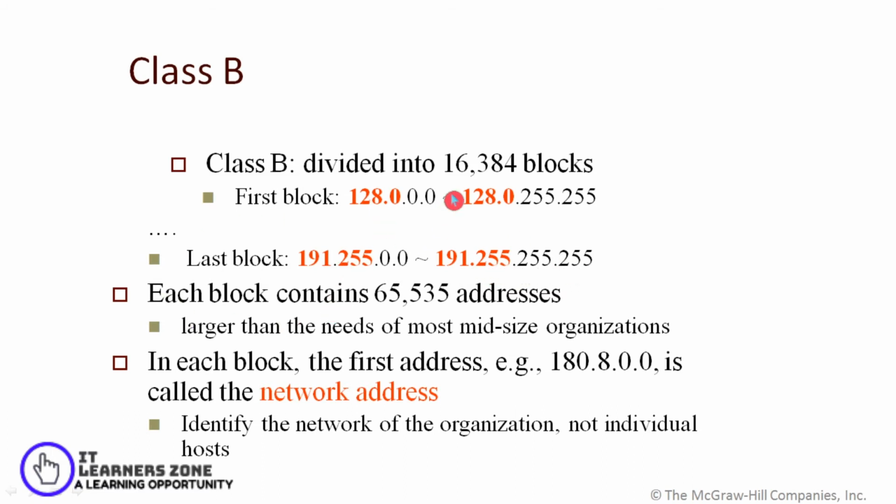Each of these blocks will contain 65,536 addresses, a larger address space needed by most mid-sized organizations. In each block, the first 2 bytes are called the network address.